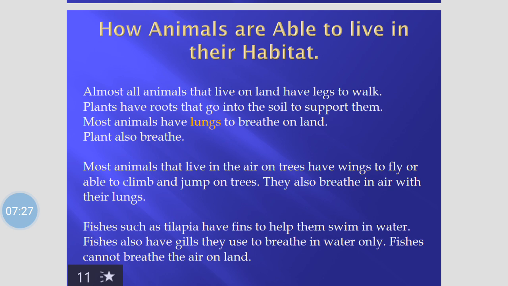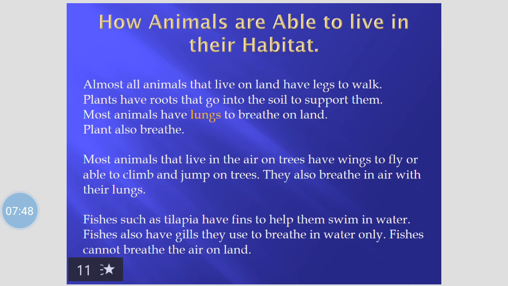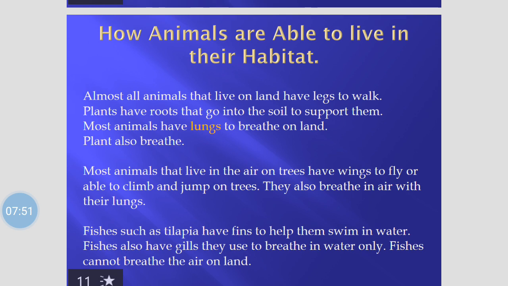Plants have roots that go into the soil to support them. Plants don't have legs to walk, but they rather have roots that go into the soil. They move under the soil to support the plant, to take nutrients to support the plant. So most animals have lungs to breathe on land. They have lungs to breathe on land.